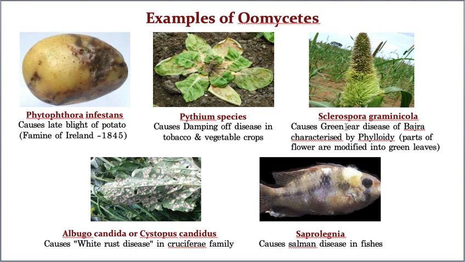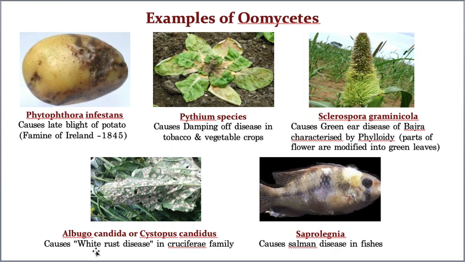Now the fourth example is Albugo candida. Albugo candida causes white rust disease in the cruciferae family. Hope you know the cruciferae family, but still I wanted to tell you, it is the mustard family. In this family you know cauliflower, broccoli, which we eat almost once or twice a week. Cauliflower belongs to the crucifer family only.